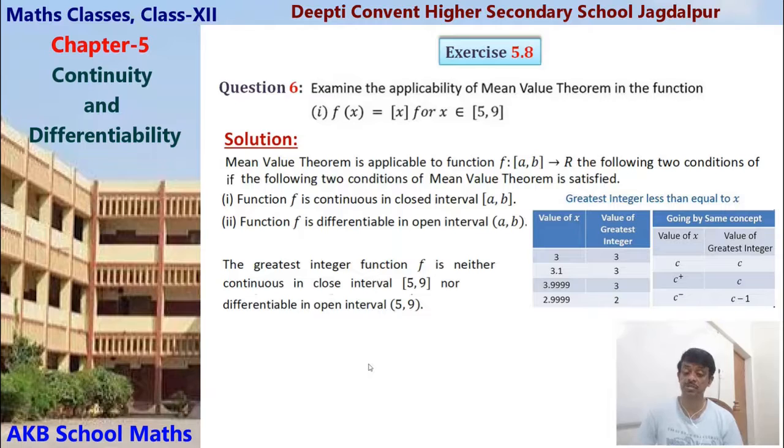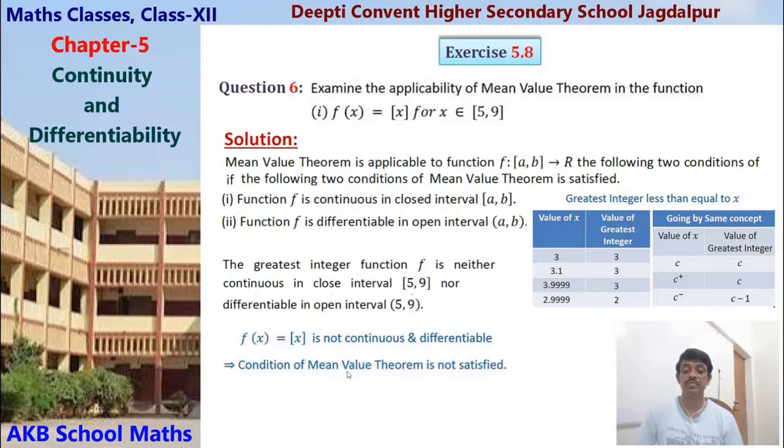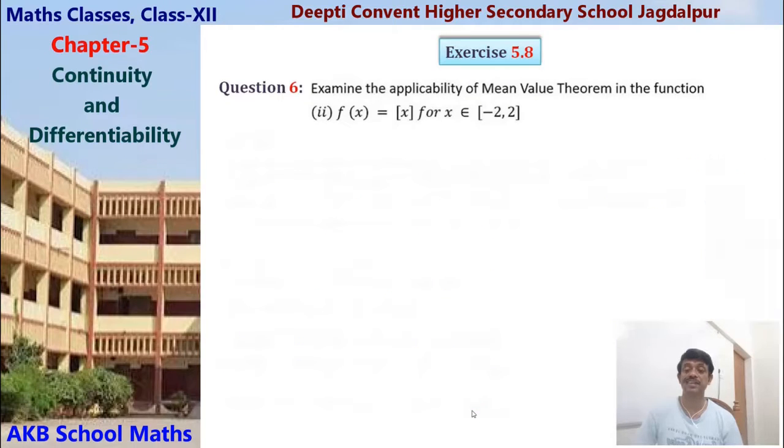Not continuous means not differentiable, so the mean value theorem cannot be applied. So the function is not continuous and not differentiable. The condition of the mean value theorem is not satisfied, therefore the mean value theorem is not applicable for this first function. Now taking the second, f(x) equals the greatest integer function.